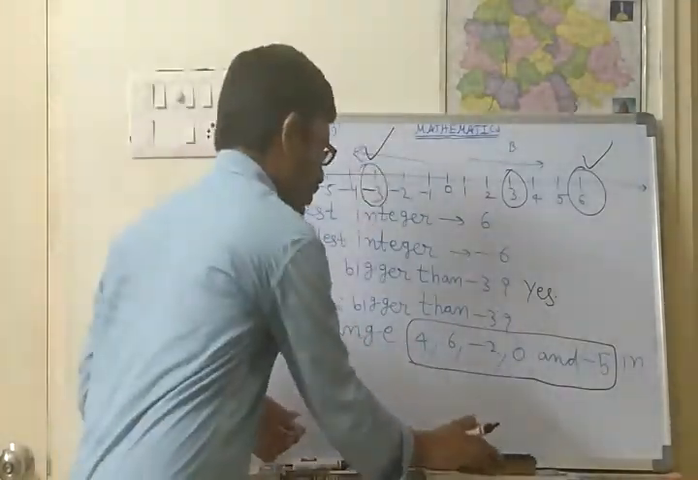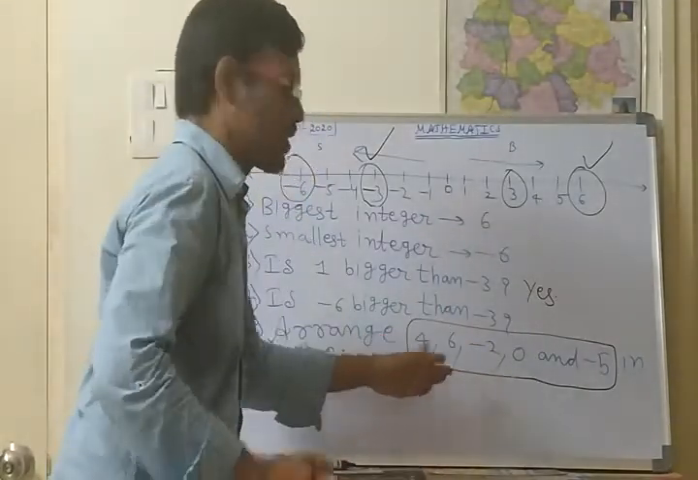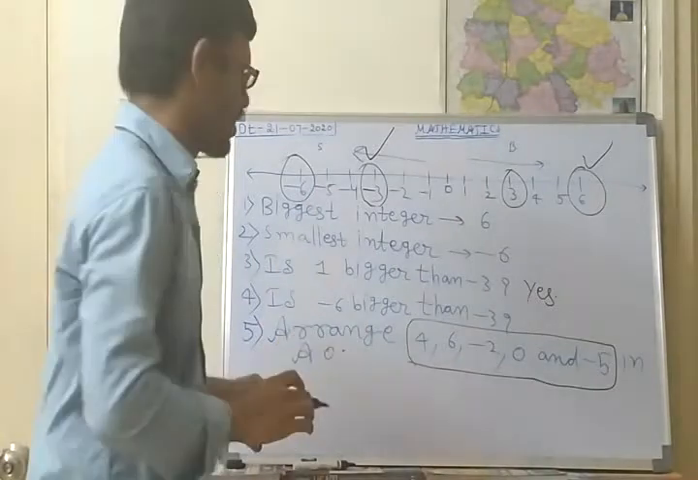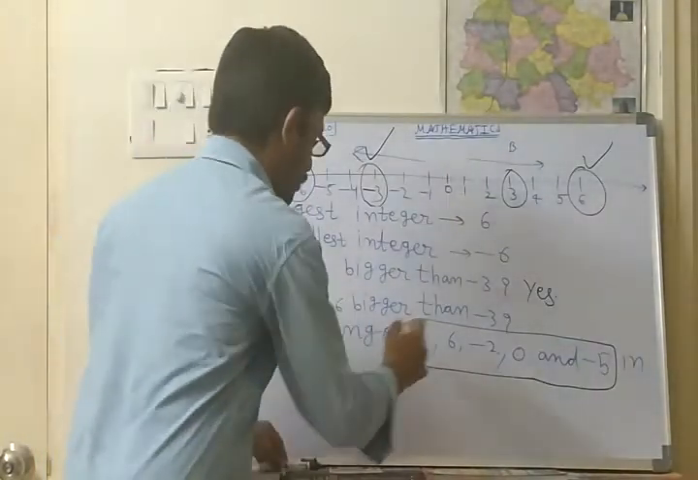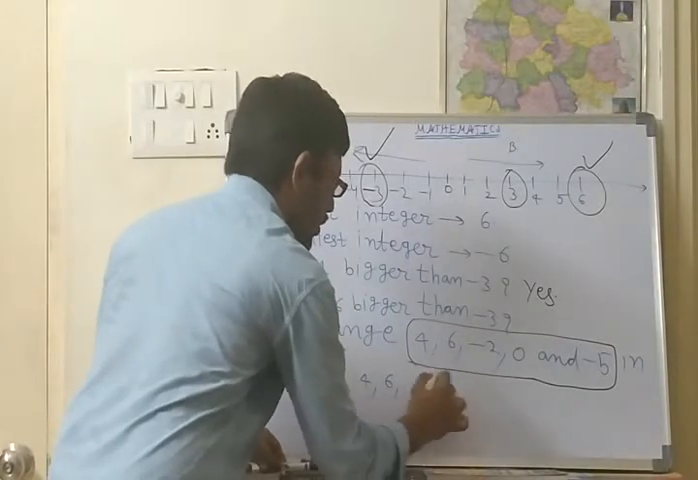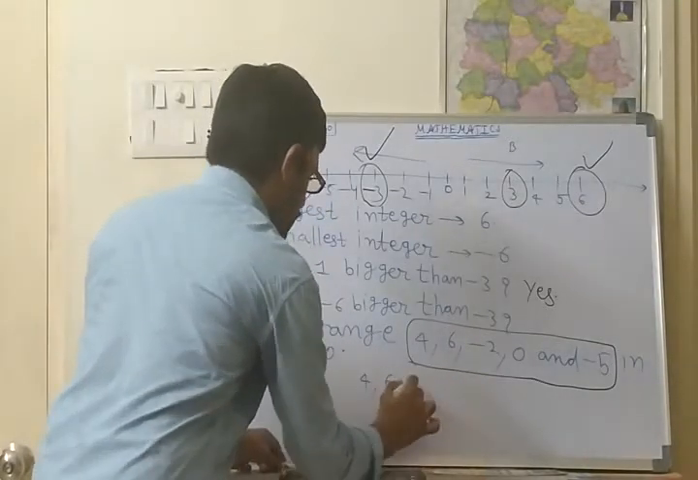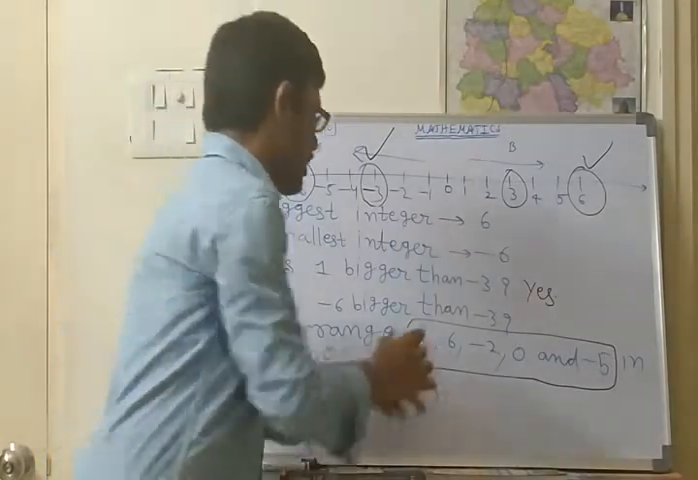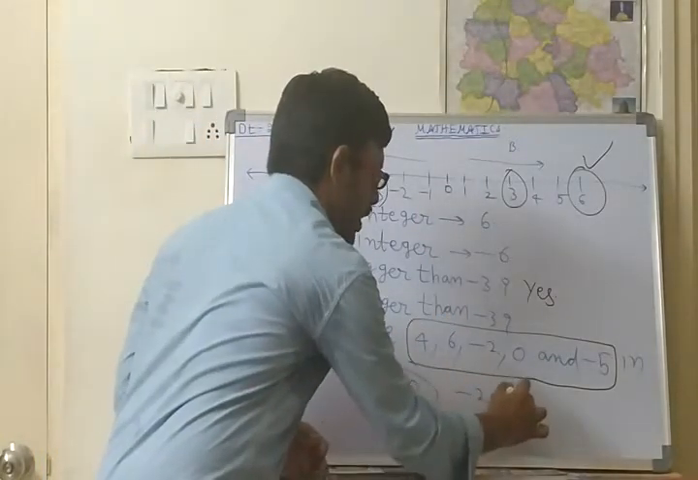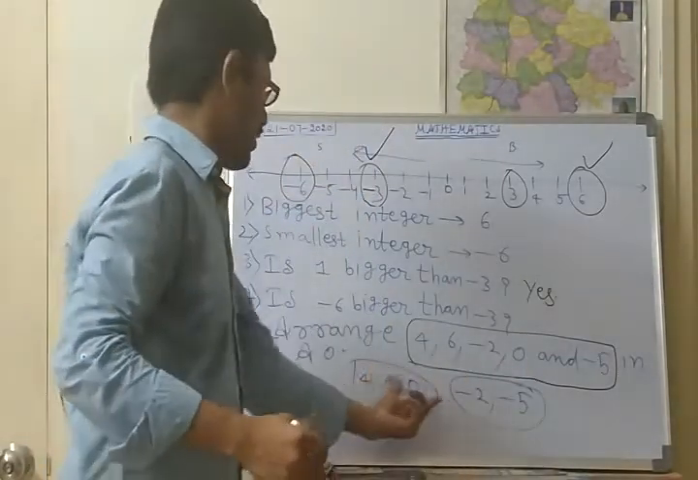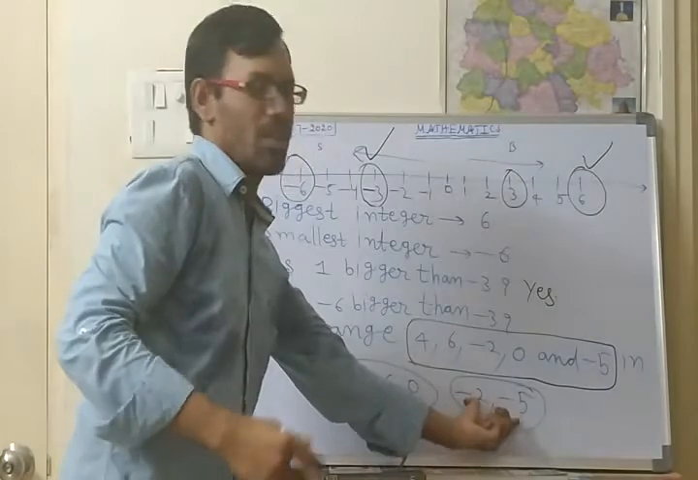First of all, we shall divide these numbers into categories like positive numbers, negative numbers, and whole numbers. What are the positive numbers? 4, 6, and 0 are there, so these are the whole numbers. Next, minus 2 and minus 5 are there. These are the negative numbers, which are at the left side.